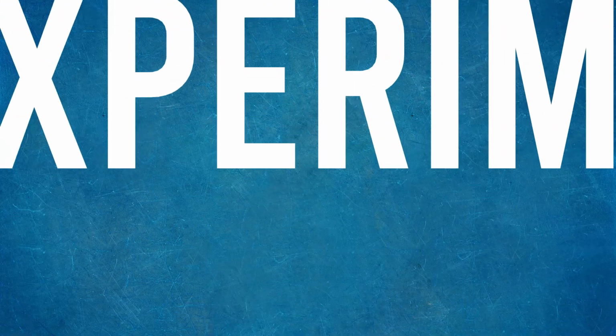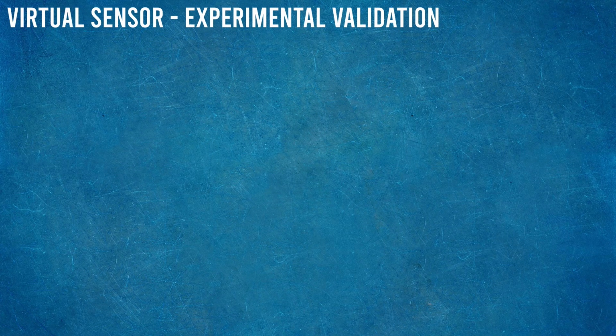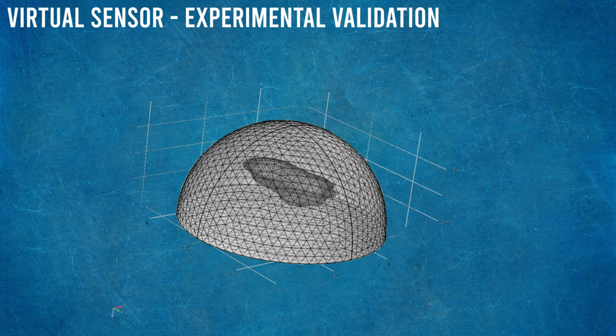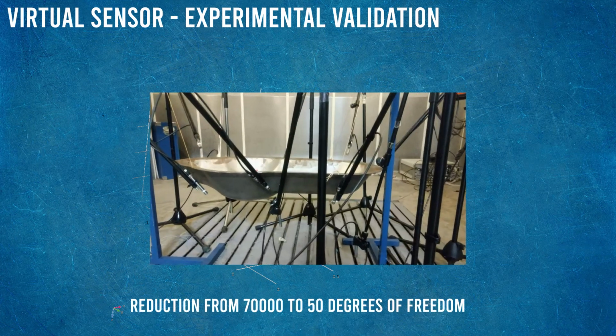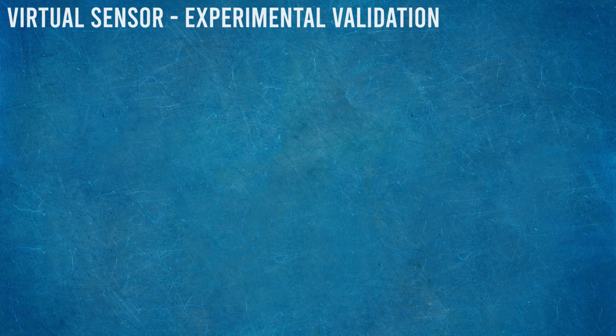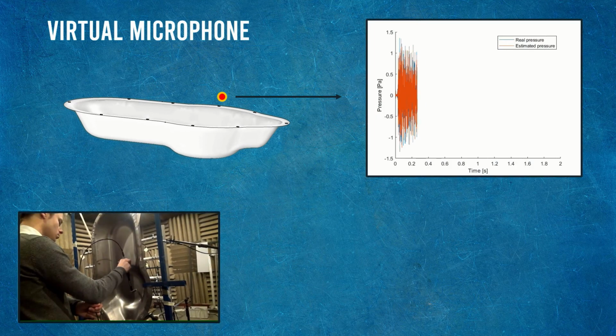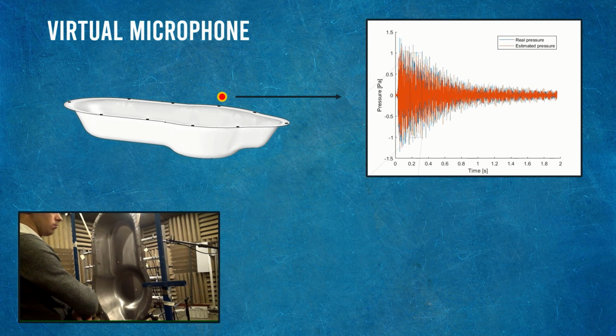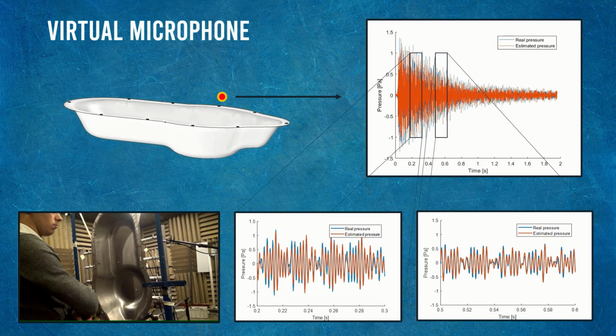Due to the deep drawing process, the structure is very difficult to model accurately. We compared a few time domain microphone measurements with time domain data coming out of the numerical model, and the results were off. However, after this step we built the virtual sensor. We used a finite element model combined with infinite elements and reduced it in size. We took a small set of microphone measurements, in this case 5 locations, and we measured the input force. Then we checked the virtual pressure measurement against the real one, which leads to the following results. Thus a very good match is obtained between the virtual and real sensor, much better than before.